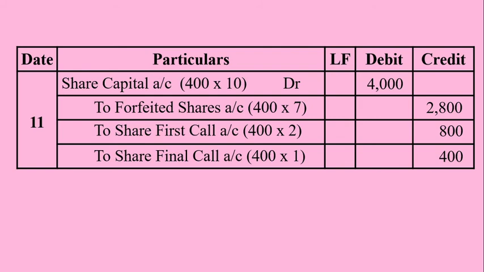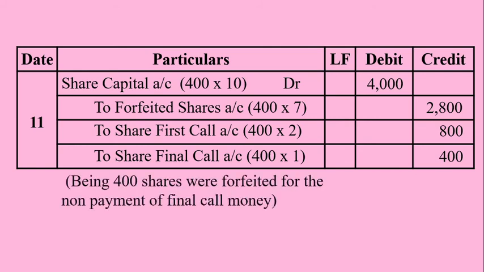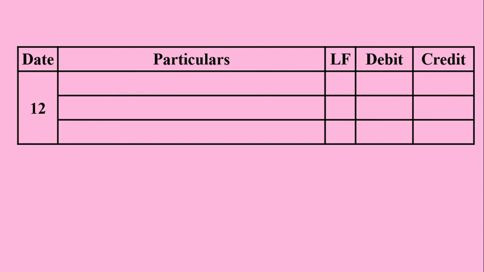So entry is properly to be recorded for forfeiture of shares. Being 400 shares were forfeited for the non-payment of final call money and first call money, which is not mentioned in the narration, but still you just note it down.